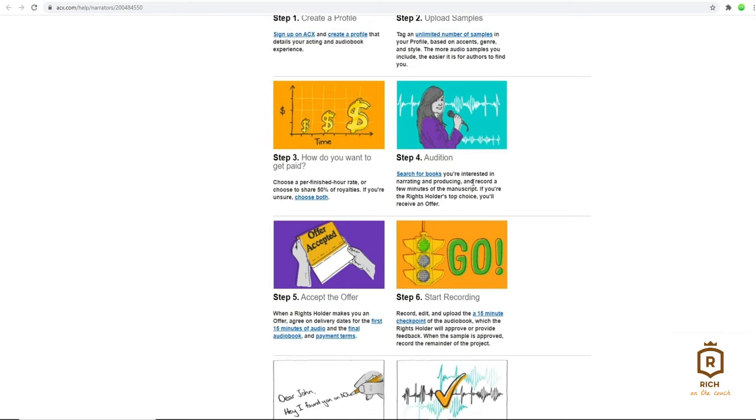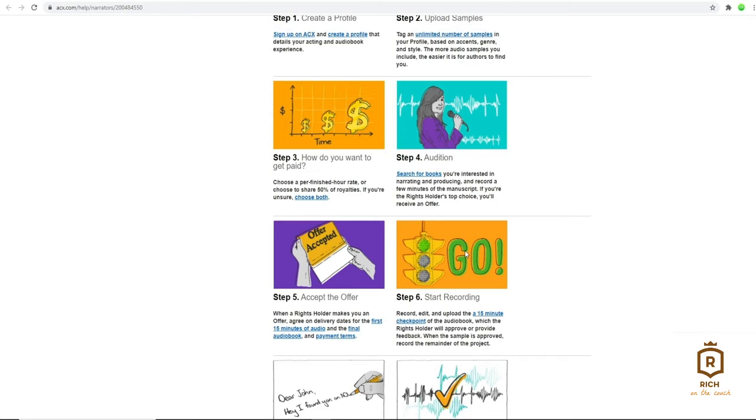Now, for step number 4, you're going to be recording a few minutes of a manuscript. Now, once a rights holder chooses you to be a narrator, you can start to work on an audiobook and get paid. Now, this tool I'm going to show you to help your recording is again absolutely free, and it's going to do all your recording work for you.